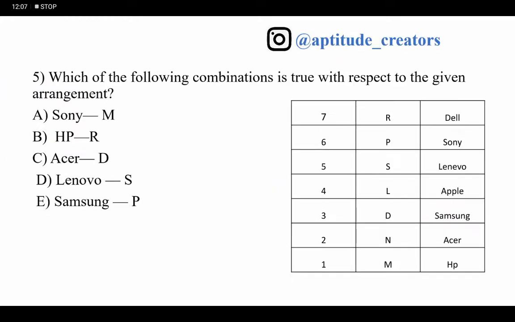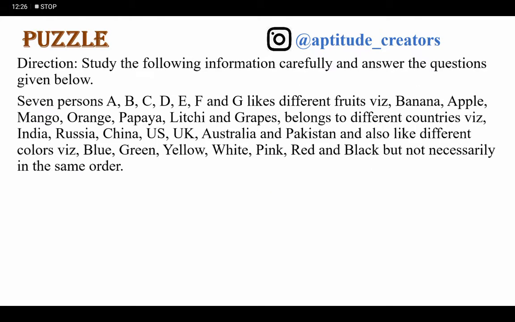Moving forward to the next question: which of the following combinations is true with respect to the arrangement? Sony M, not Sony M. Sony is P and HP R. Where is HP? HP M. Answer D. Lenovo S. Yes. The answer is option D. Moving forward to the next puzzle.